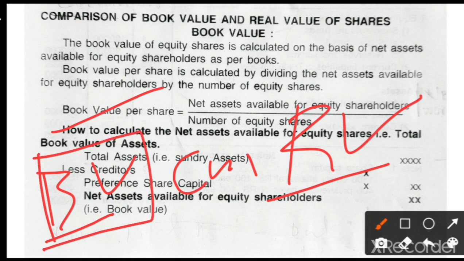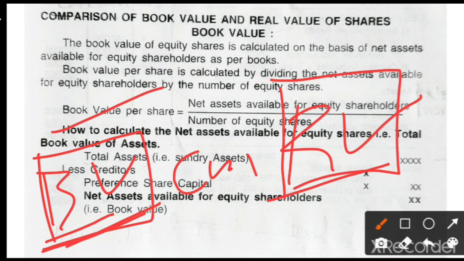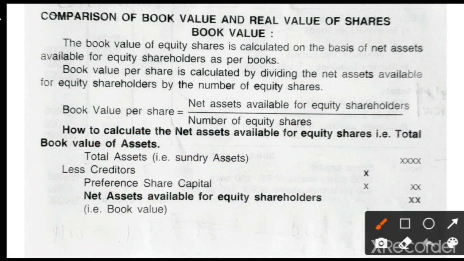So right now I am going to give you the formula for book value calculation, and also the formula for real value calculation. After calculating the book value and real value, we can decide whether the company is under, over or fair capitalized. Is it clear? So let us take a screenshot. How are we going to calculate the book value?